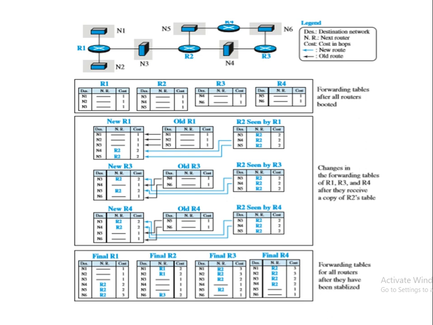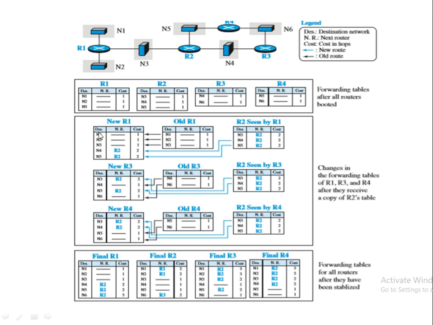Now let us see how things will get updated. R2 as seen by R1: when R2 shares its table, R1 knows that R2 can reach N3, N4 and N5. So if R1 wants to reach N3, N4 and N5, it can pass through R2. That information will be shared by R2 to R1.